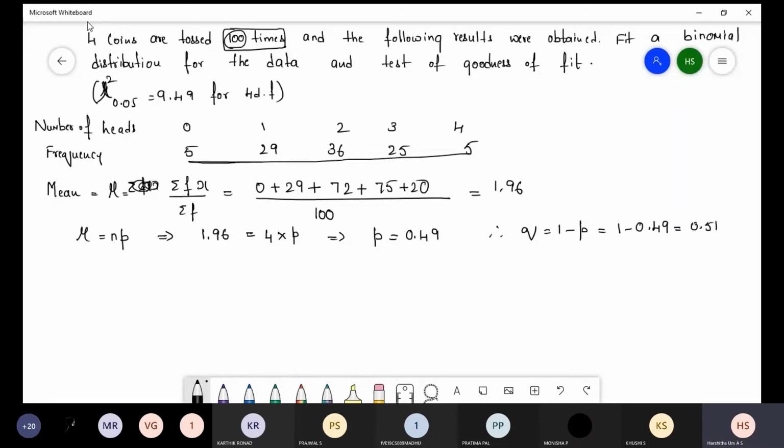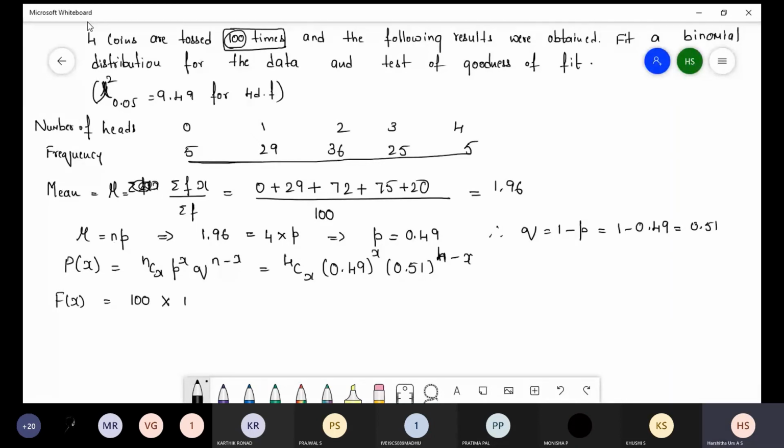After finding this, again we have to apply it in the P of x formula, that is nCx p power x, q power n minus x. So n value is 4Cx, p value 0.49 whole power x, 0.51 whole power n minus x, n value is 4 minus x. Now, to find the frequency, it is equal to the number of times, 100, into P of x.